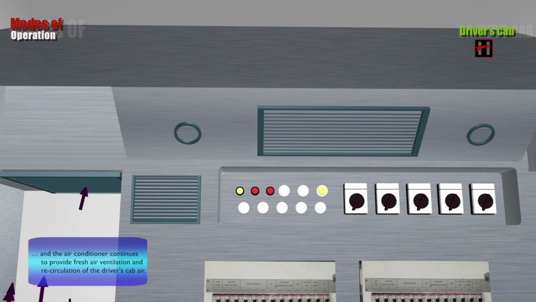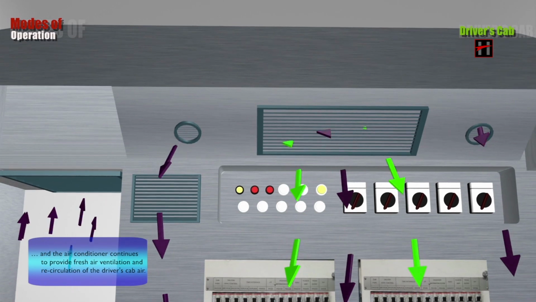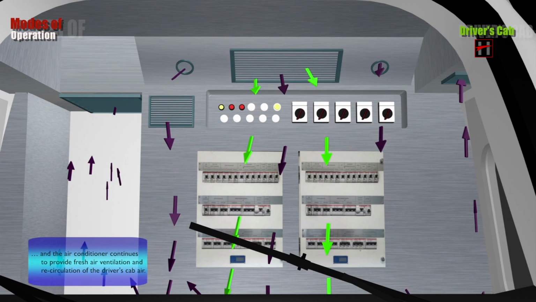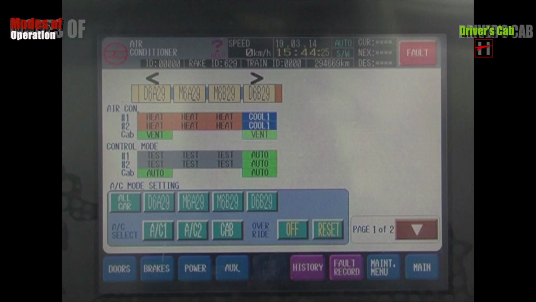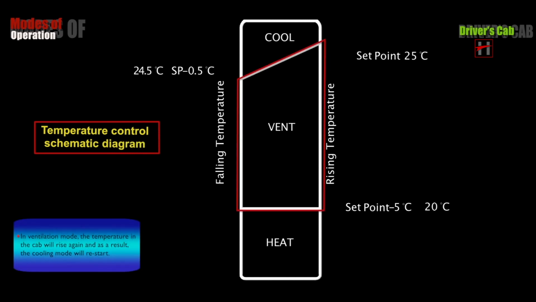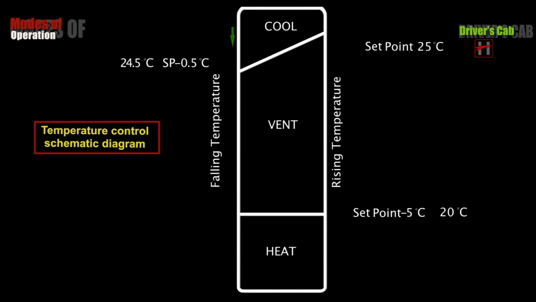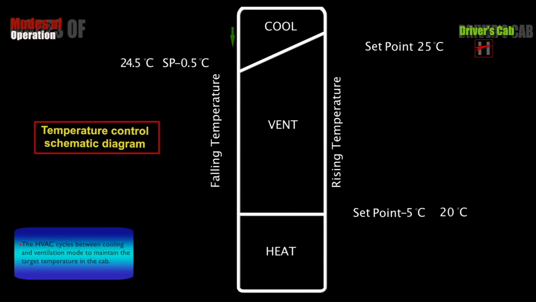and the air conditioner continues to provide fresh air ventilation and recirculation of the driver's cab air. The TIMS display shows vent. In ventilation mode, the temperature in the cab will rise again, and as a result, the cooling mode will restart. The HVAC cycles between cooling and ventilation mode to maintain the target temperature in the cab.